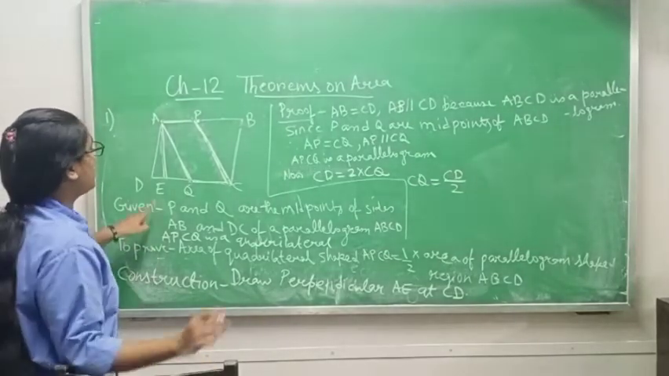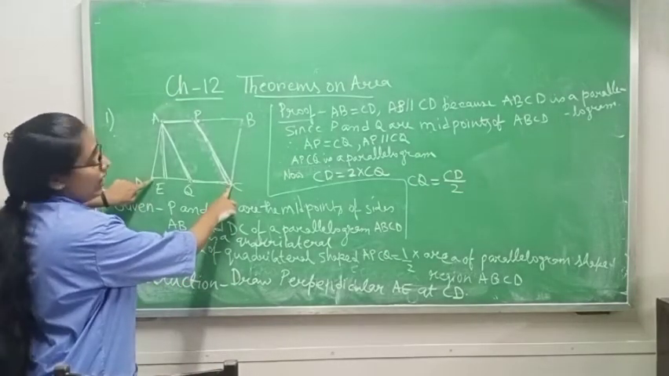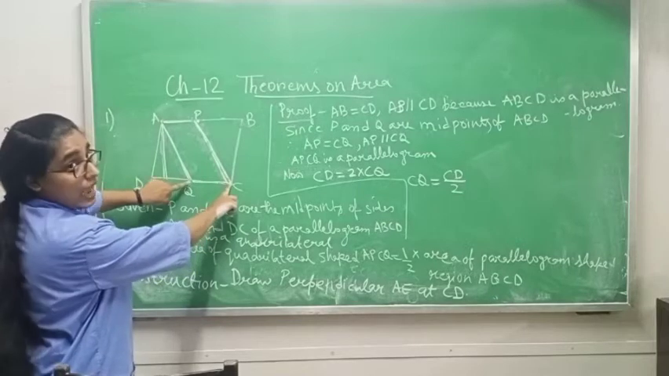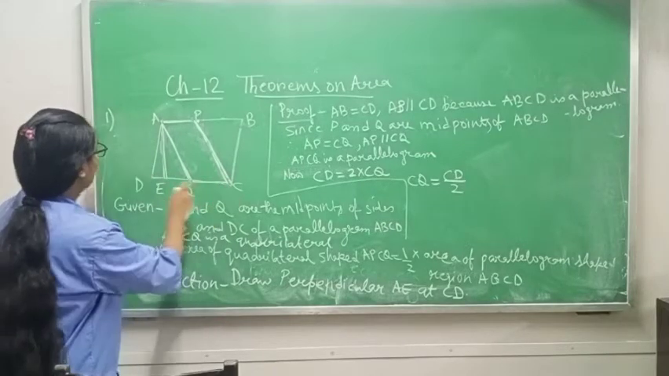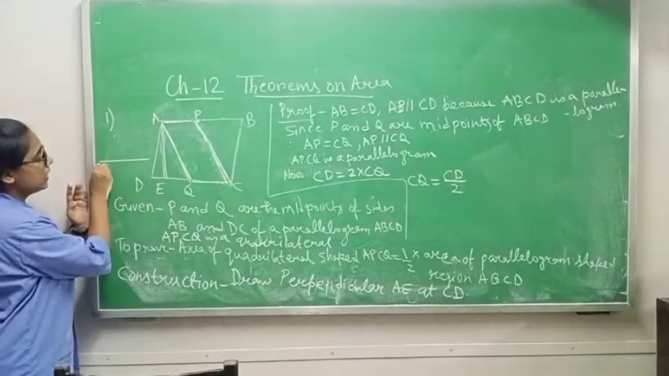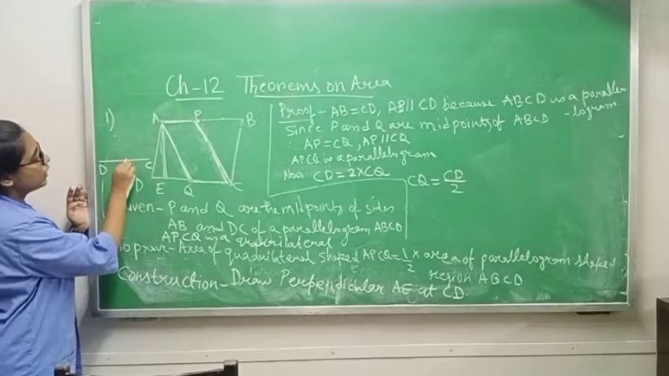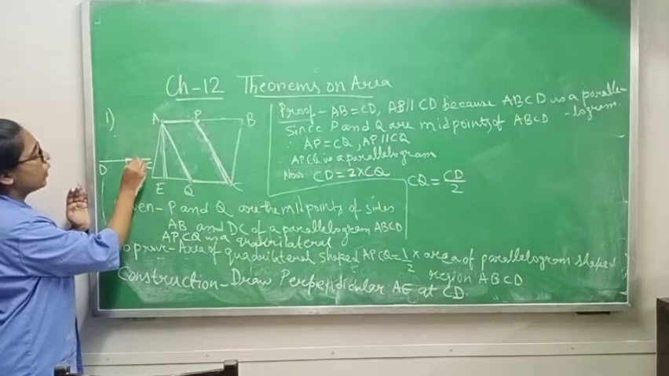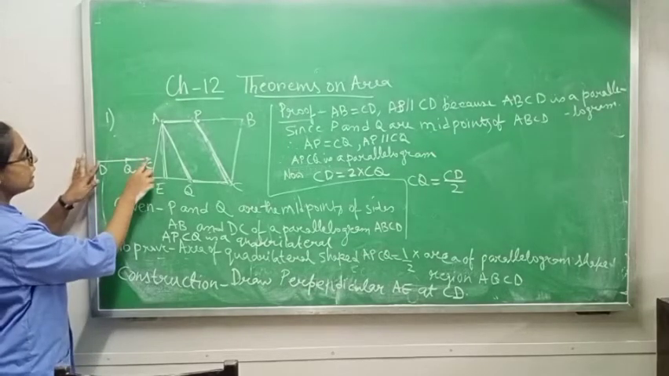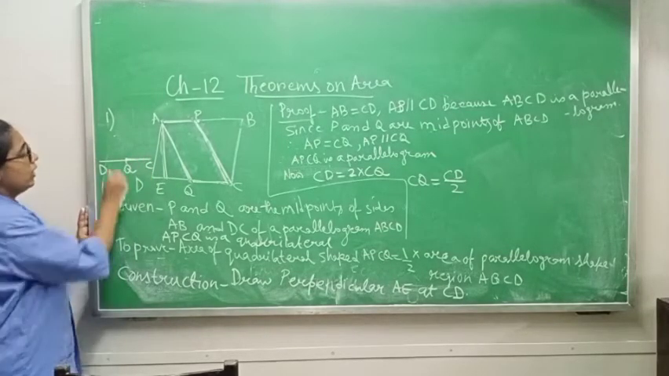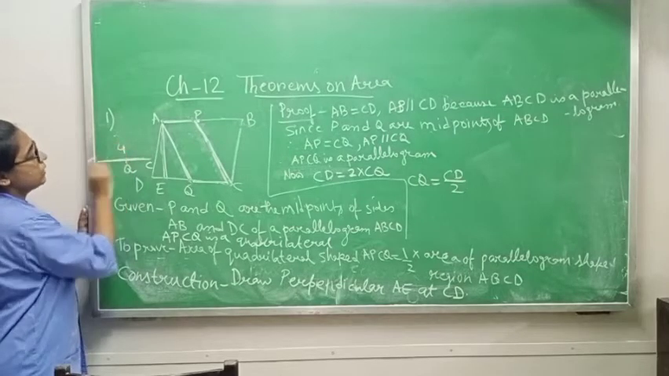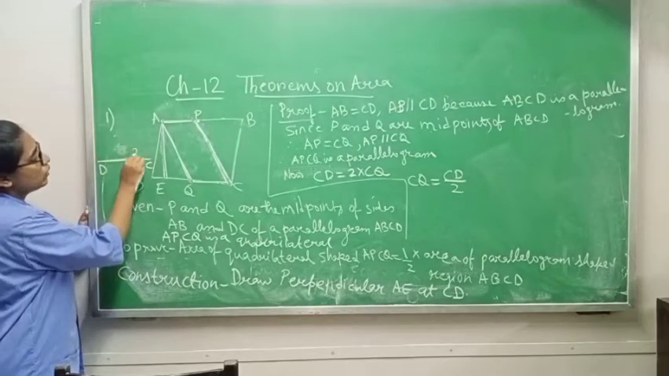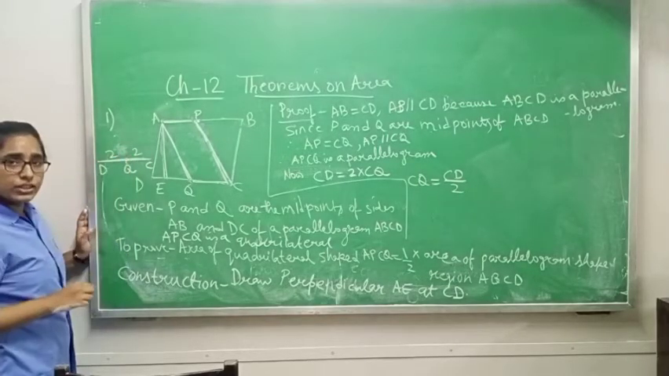Now CD. This one is full CD. And CQ is half of CD, because if this is the line CD and Q is the midpoint, it means that CQ is half of CD, or you can say CD is double of CQ. If total is 4 cm, so CQ will be 2 cm and DQ will be 2 cm.